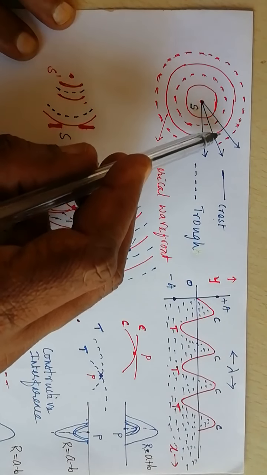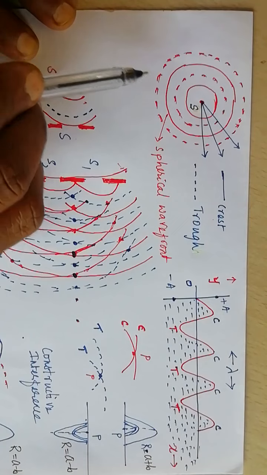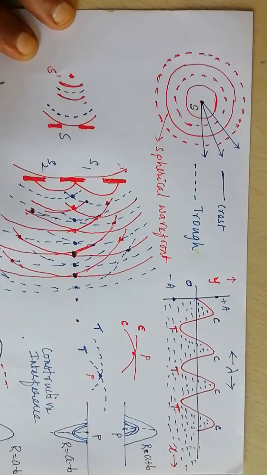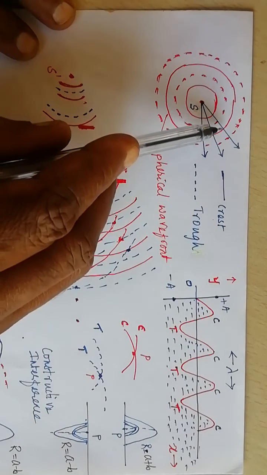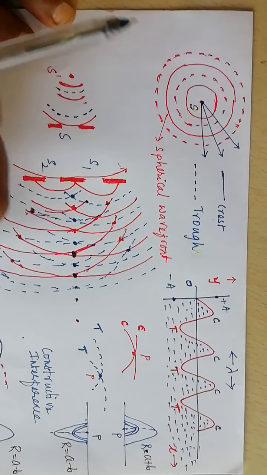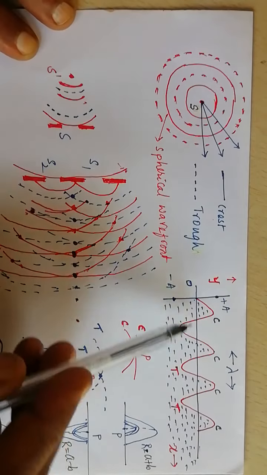Then the locus of all these water molecules which are in the same state of vibration is a circle called a spherical wavefront. According to Huygens principle, each point on the wavefront acts as a secondary source. From the secondary source, secondary wavelets emerge.